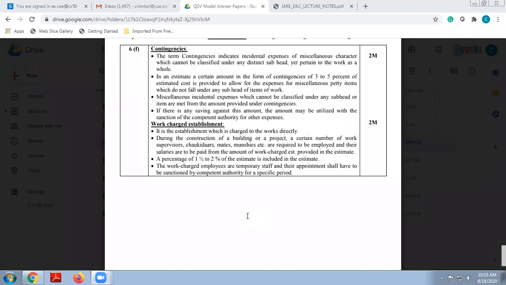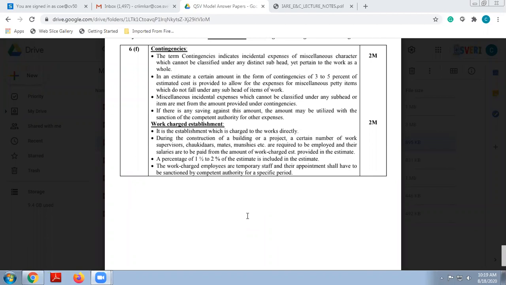And work charge establishment is nothing but the establishment which is charged to the works directly. Now, what is that particular establishment? During the construction of a building project, a certain number of work supervisors, chowkidars, mates, or munshis are required to be employed at that particular site, and their salaries are paid from the amount of the work charge establishment provided in that estimate. So around 1.5 to 2% of the cost we are going to consider for it.